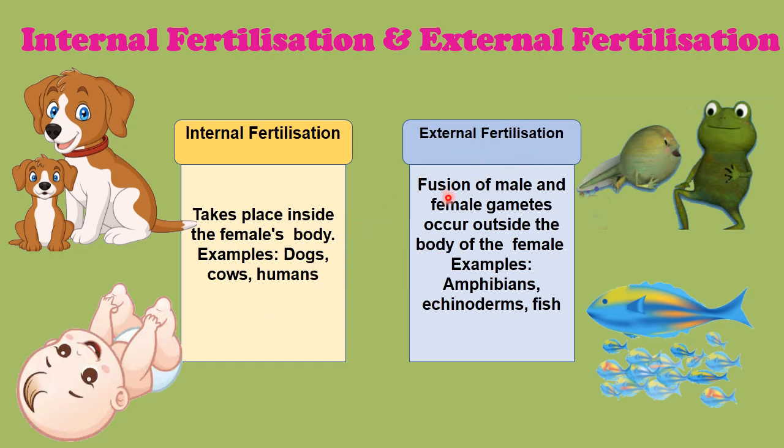External fertilization, fusion of male and female gamete when occurs outside the body of a female, we call it as an external fertilization. So this type of fertilization takes place in amphibians and many fishes. In that case, they release gametes outside the body, like frogs, the male frog and the female frog are going to release the gametes in the water at the same place, and in the water the male and the female gamete will fuse to form zygotes.